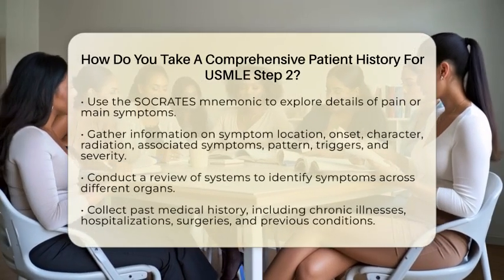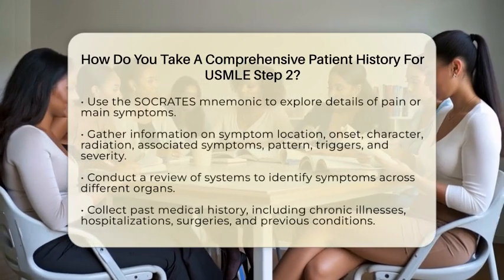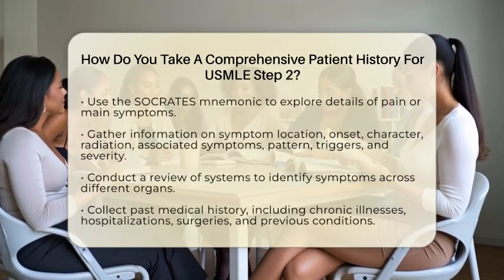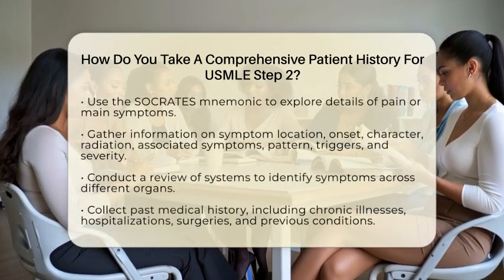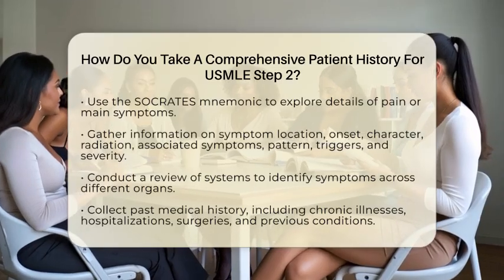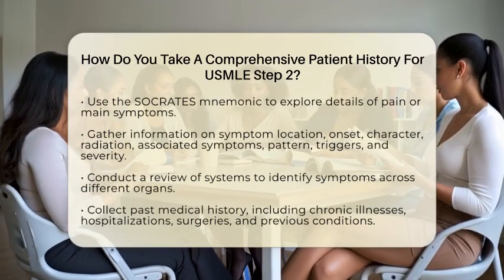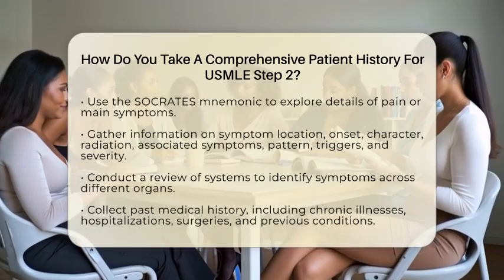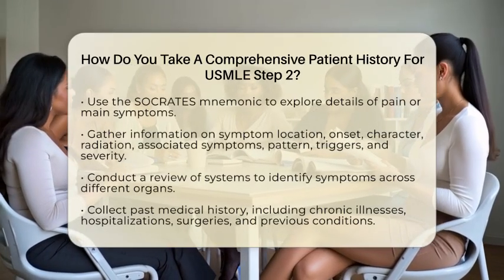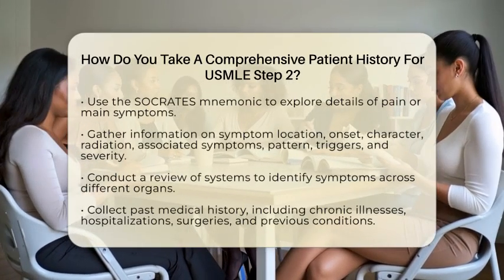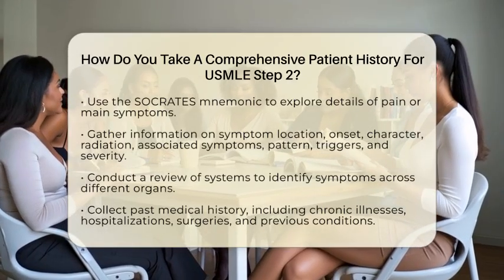Next, focus on the main issue by exploring its details using the SOCRATES mnemonic, especially if it involves pain. Ask about the site or location of the symptom, when it started, and whether it was sudden or gradual. Find out the character or nature of the symptom, like whether it's sharp or dull. Ask if the symptom radiates or spreads to other areas.